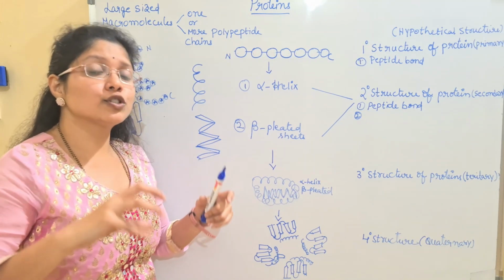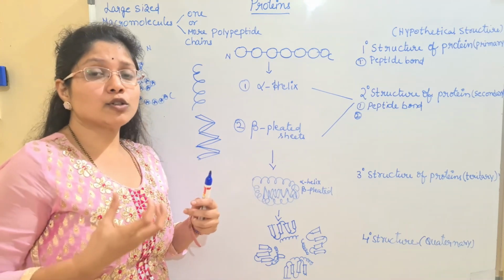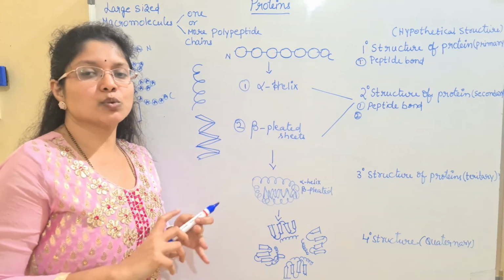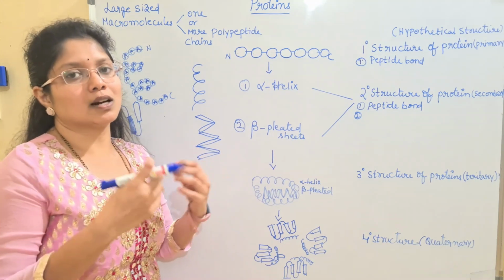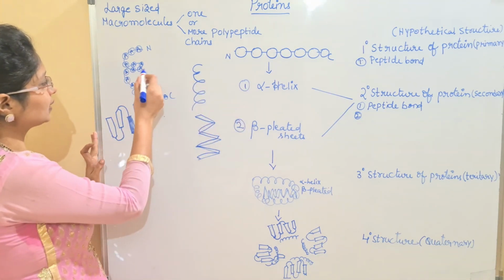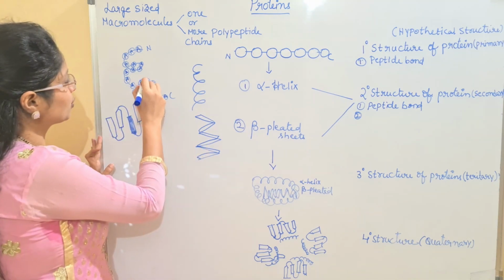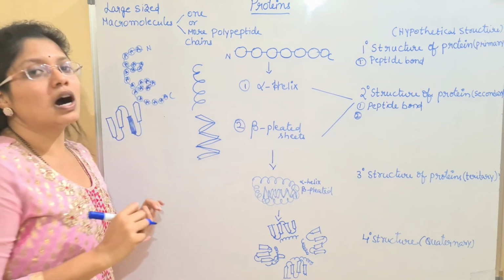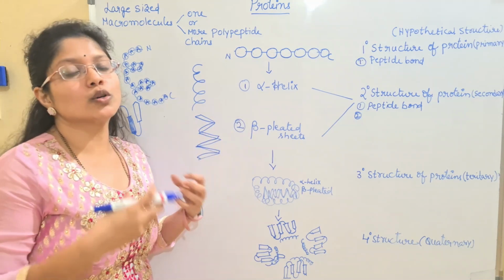The oxygen and nitrogen, the more electronegative atoms, wherever they are present, are linked with the hydrogen of the other amino acid. Simply, wherever there is a close interaction of amino acids, you can see the formation of the hydrogen bond, which will make this structure more stable.